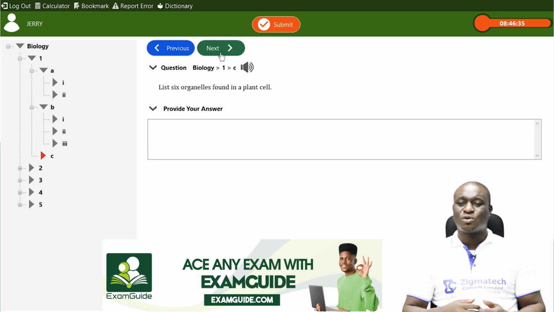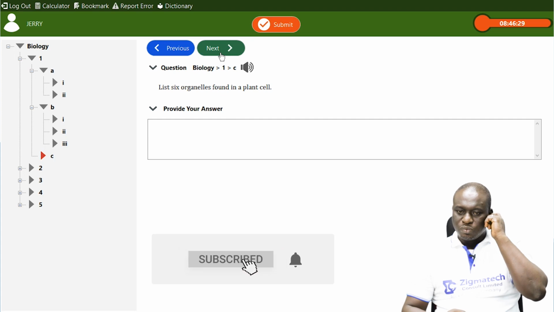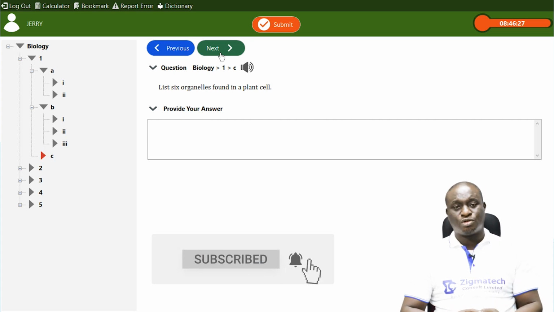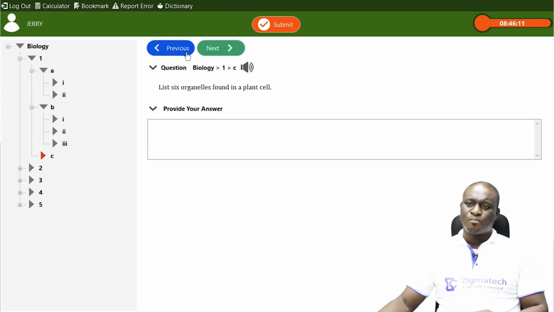We also have the Golgi bodies. We also have the endoplasmic reticulum and so many other things that are found in the plant cells. Also, we have the cell membrane. We have the cell walls. These are some of the organelles that are found in the plant cell.